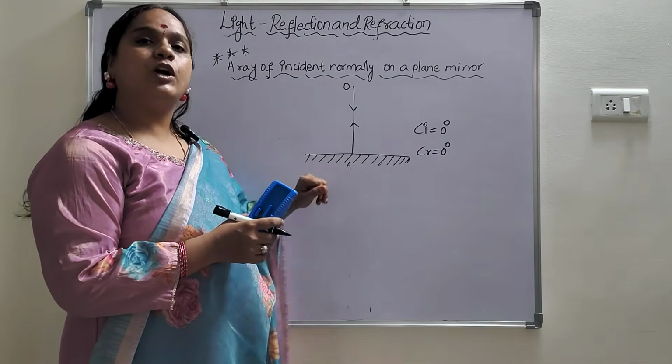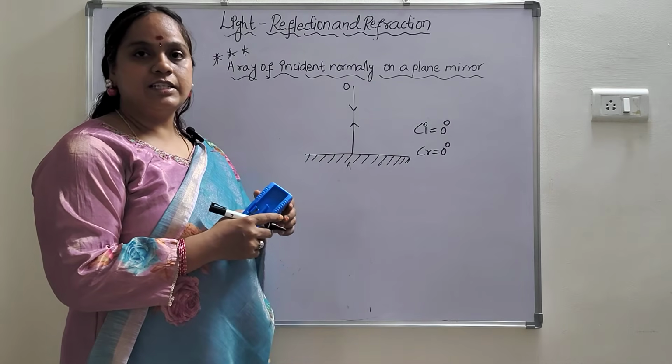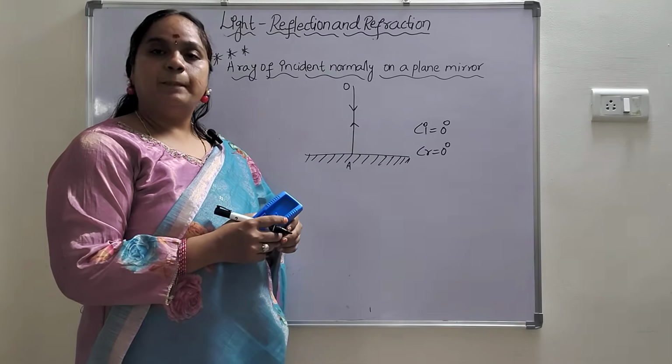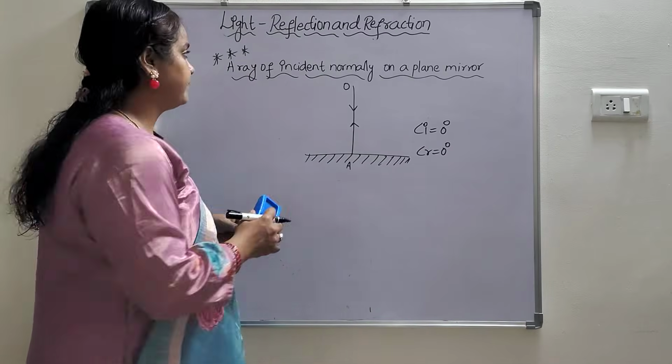That means it retraces its own path. If it is incident normally, then the angle of incidence will be 0, and the angle of reflection will also be 0. Understood? So this is about a ray of light incident normally on a plane mirror.